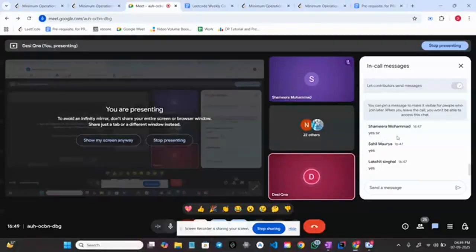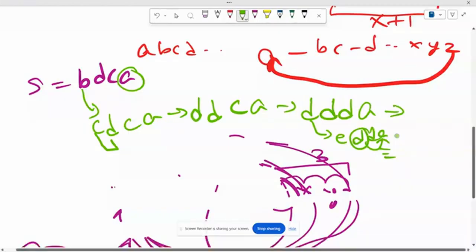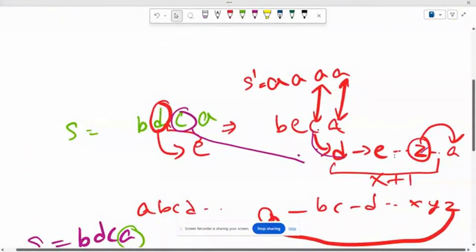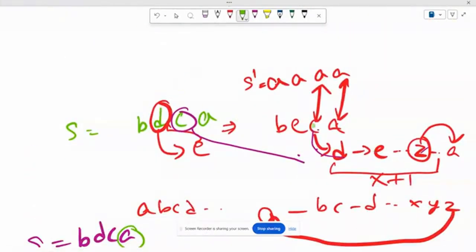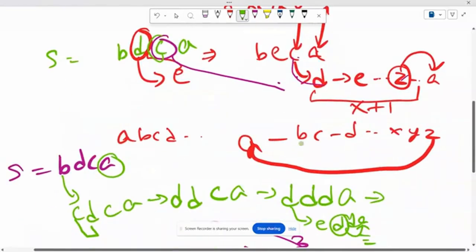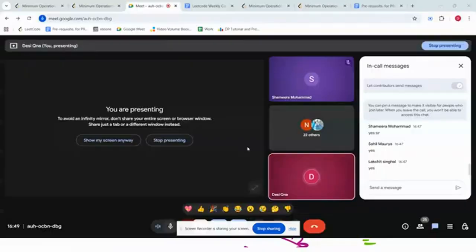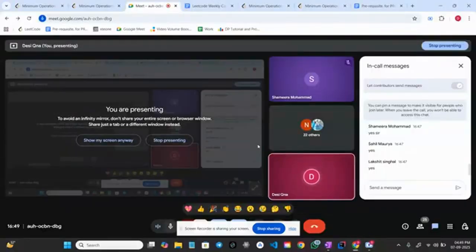So in general, what do you think, what will be the minimum operations which you can achieve? Very simple guys, we have done the same thing here, right? We will just check the position in this form A B C D E. Let's say you are standing here, you will calculate the number of operations to reach Z, plus 1 for reaching from Z to A, right? This is our approach.